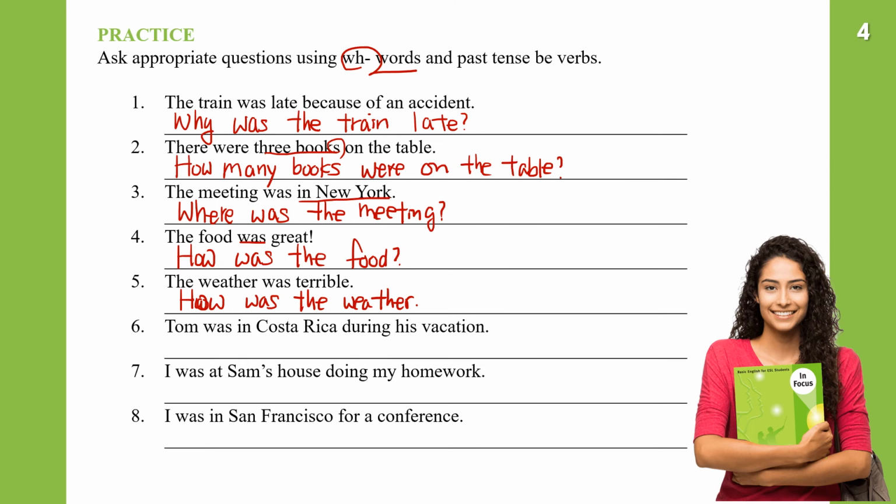Tom was in Costa Rica during his vacation. So this is talking about the place, or you can talk about the time. But here, let's put the place first. Where, okay, where, and Tom is the subject, singular, so where was Tom during his vacation? Where was Tom during his vacation? He was in Costa Rica during his vacation.